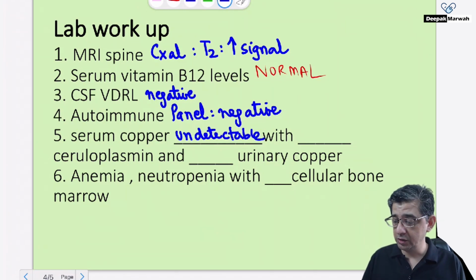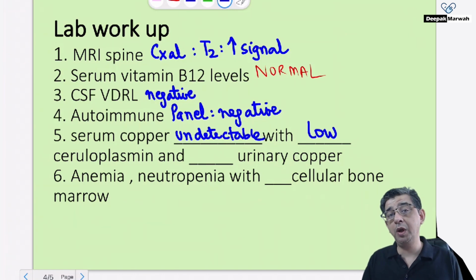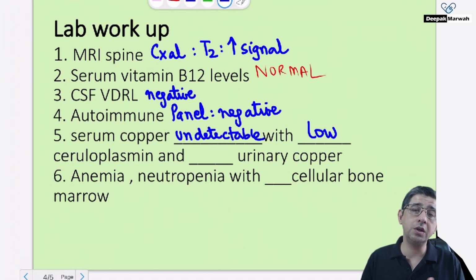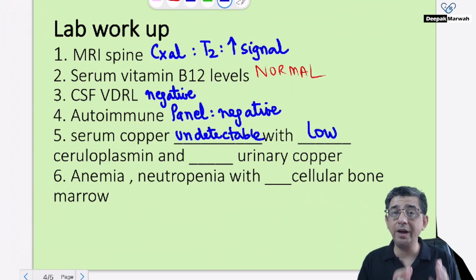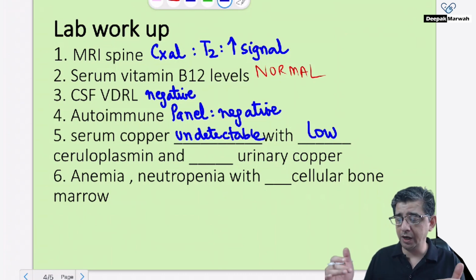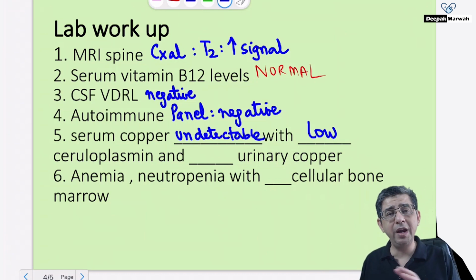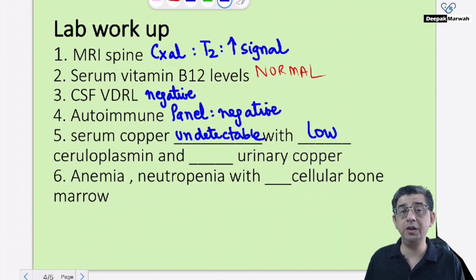Along with this, there was definitely a low serum ceruloplasmin, which will make you think, are you dealing with maybe a case of Wilson? Now, Wilson obviously occurs in a younger age group, 10 to 20, and there would be a KF ring, there would be neurological manifestations, behavioral issues, handwriting changes, dystonia. I mean, there's a separate lecture on Wilson disease that I've highlighted. So there's absolutely no reason why this kind of presentation can ever be confused with Wilson disease, because the age of presentation and neurological profile is totally different.